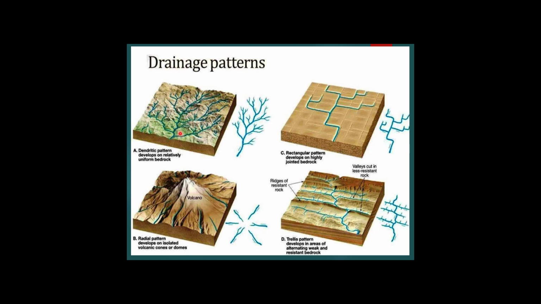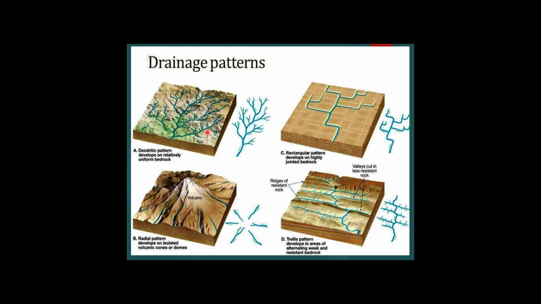First one is the dendritic pattern, second one is the trellis pattern, and the third one is the rectangular pattern, and the fourth one is the radial pattern. You can see the dendritic pattern, it develops where the river channel or the tributaries of the rivers are flowing in the definite slope of the terrain.